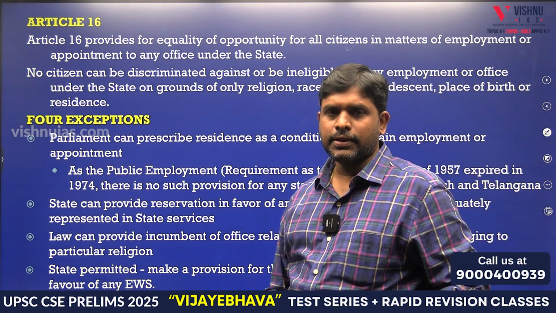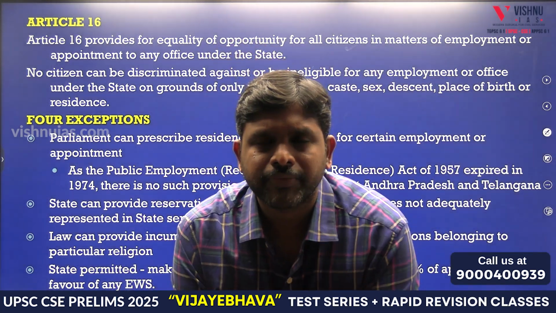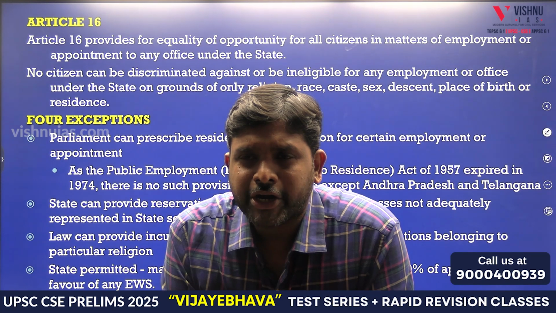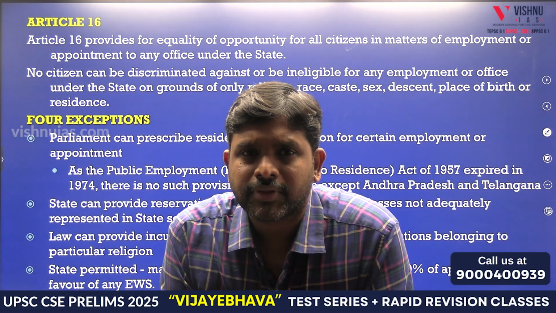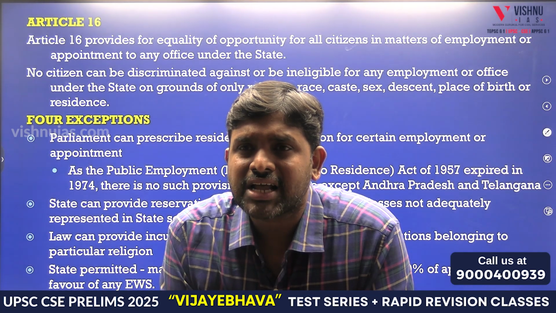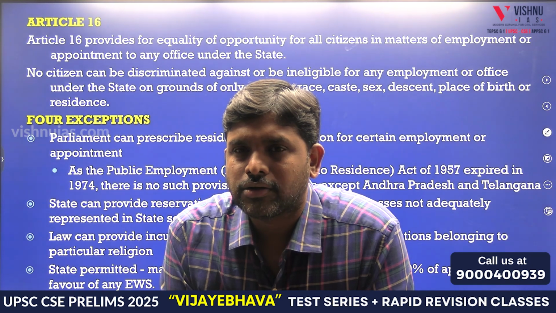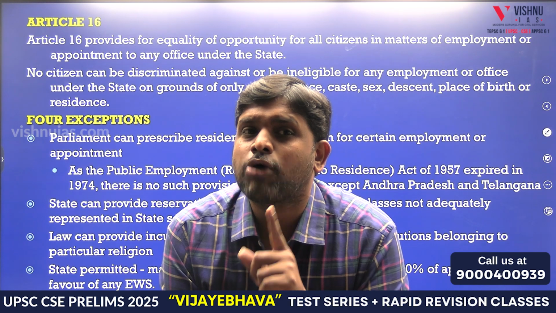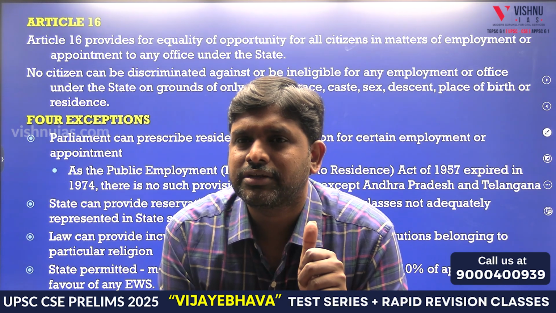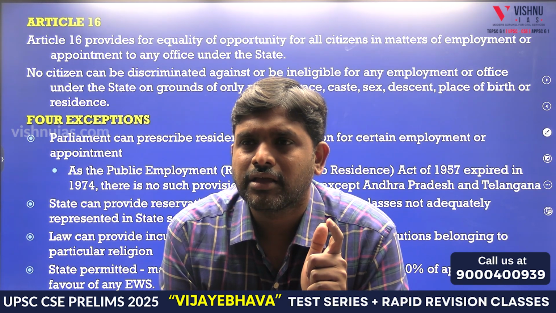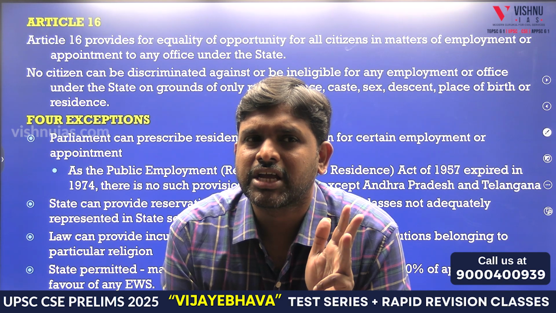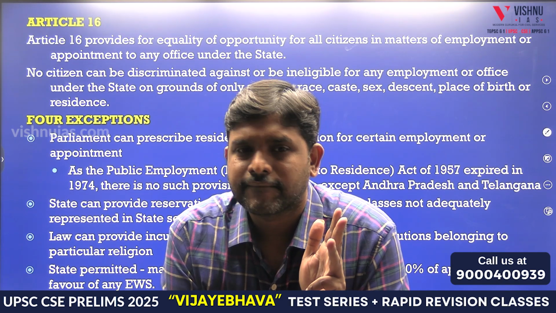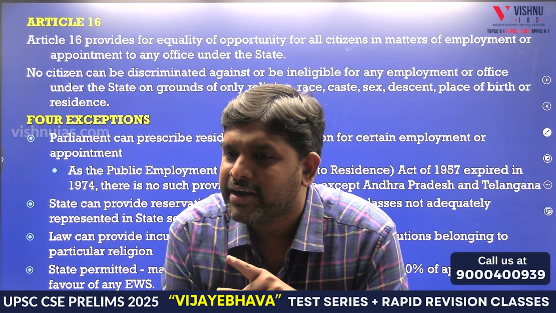Article 16. If there is a question, according to fundamental rights, state is allowed to discriminate on the grounds of religion, economy, age, race. Economy and age.